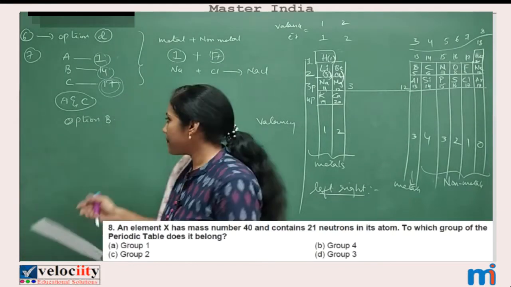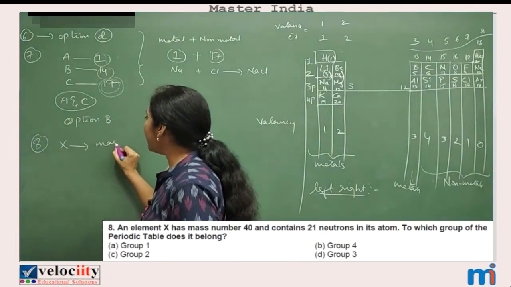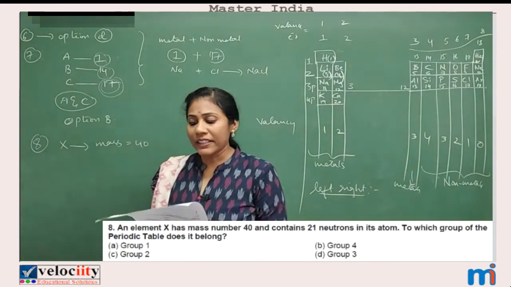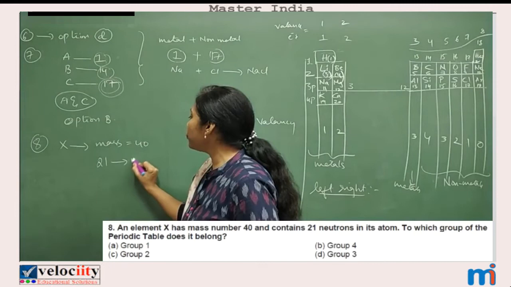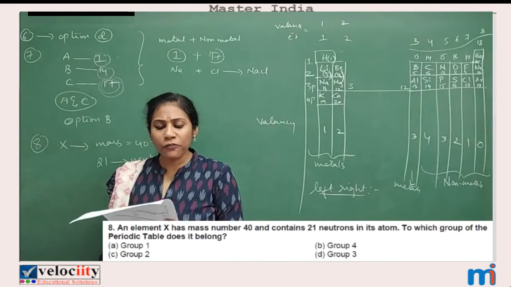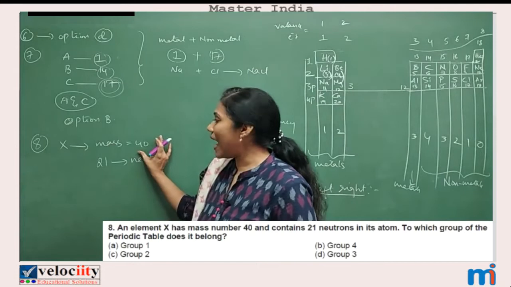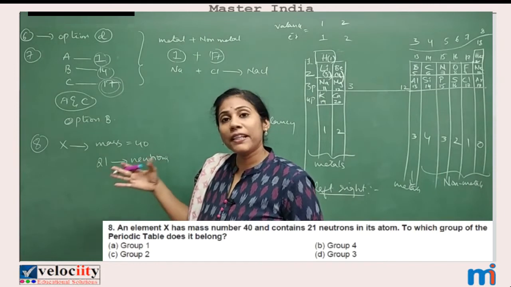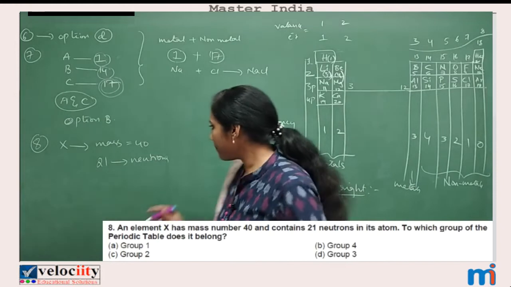There is an element X which has got a mass number 40, atomic mass 40. It contains 21 neutrons. To which group of the periodic table does it belong? So this element, mass 40, neutrons 21, this particular element is placed in which group? Can you all say this?